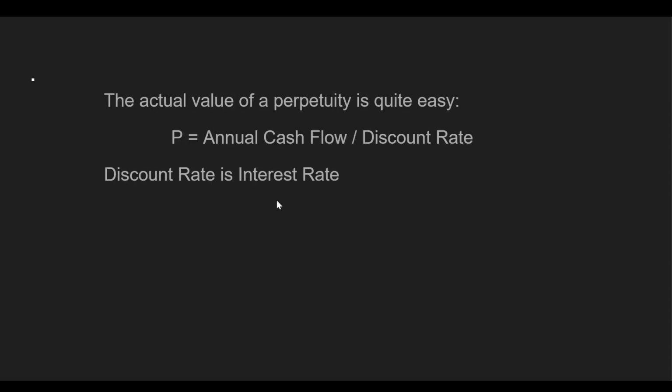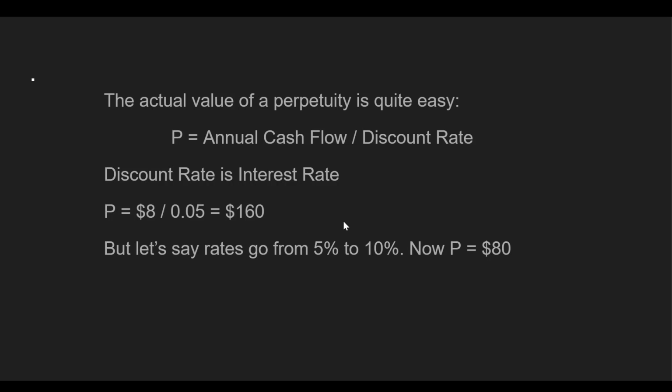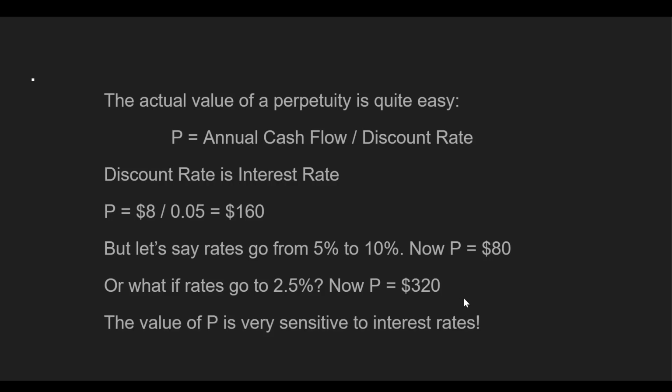So the actual value of a perpetuity is easy. It's just P equals annual cash flow divided by the discount rate. And you can think about the discount rate as the interest rate. So here we have, assuming a 5% interest rate, 8 divided by 5%, that's $160 value for that $8 per year dividend income stream. But let's say rates go from 5% to 10%. Now you would do 8 divided by 10%, and you would get a perpetuity value of $80. Or let's consider what happens when rates go to 2.5%. Now you do 8 divided by 2.5%, and you get P equals $320. So the value of P is very, very sensitive to interest rates.